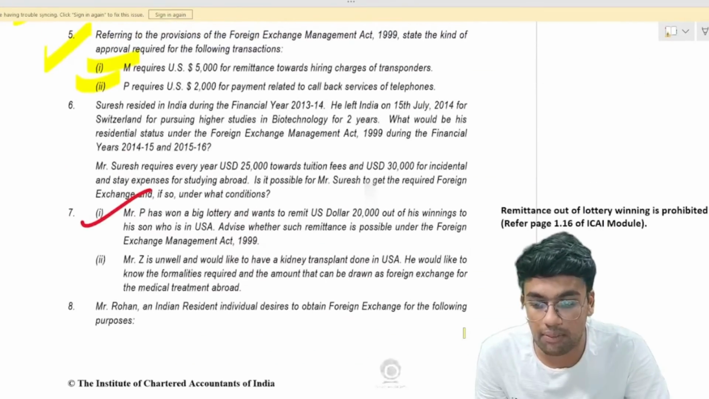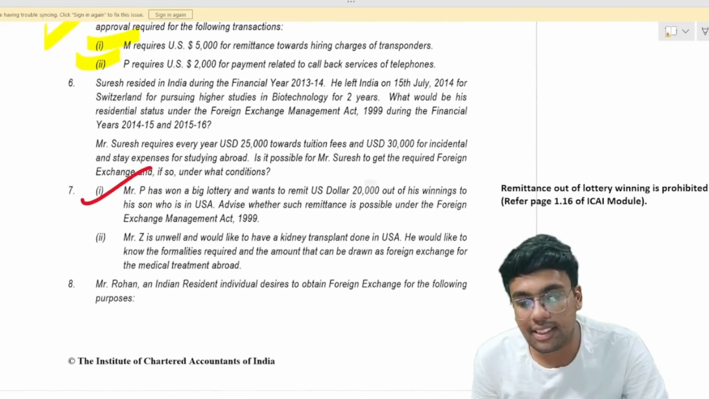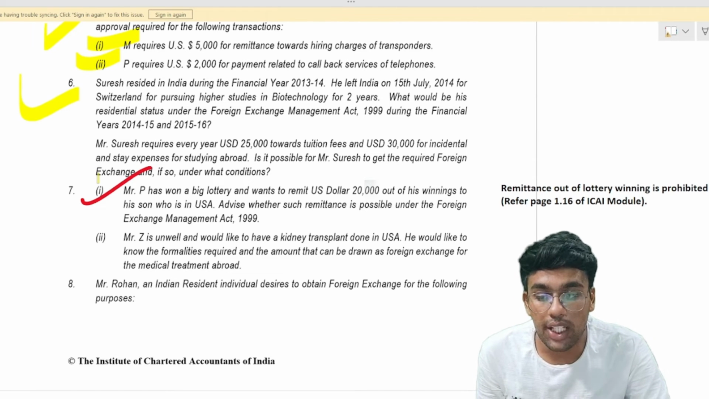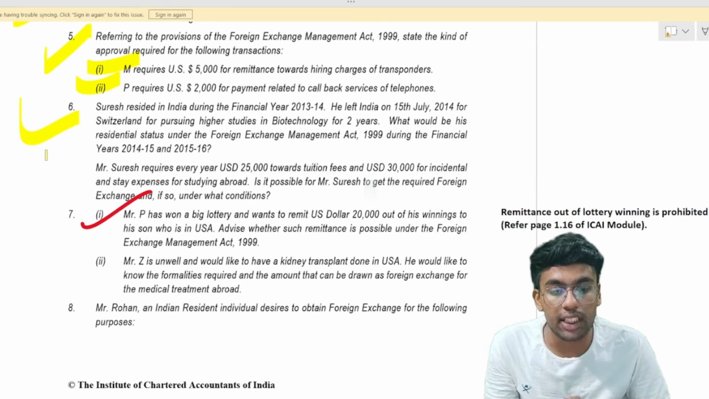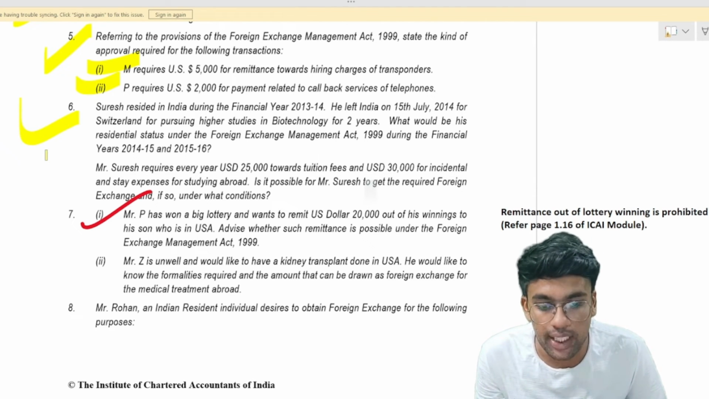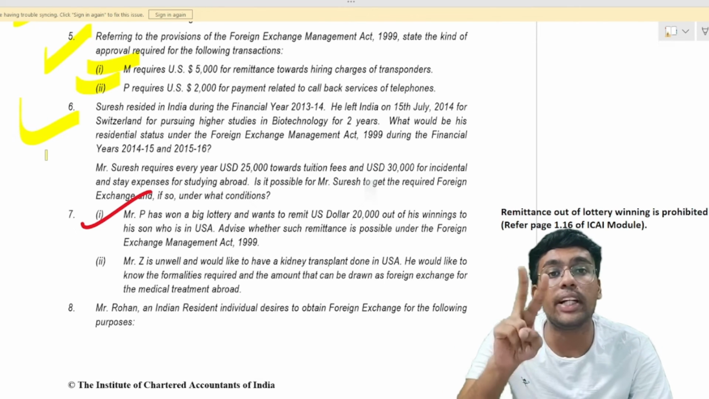Let us discuss question number 6. Question 6, 7, 8, three more questions left out and we are done with this chapter. Question number 6 talks about Suresh residing in India during the financial year 13-14. He left India on 15th of July for Switzerland for pursuing higher studies in biotechnology for 2 years. Going outside India for the purpose of education for a certain period of 2 years.